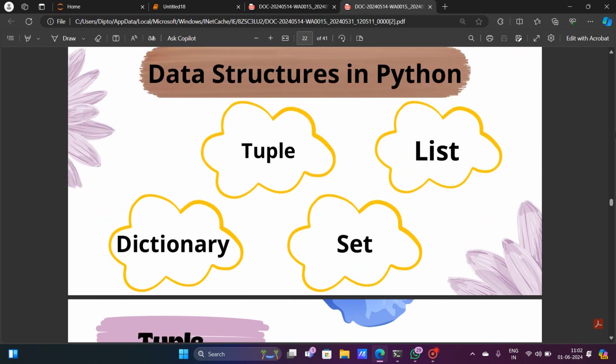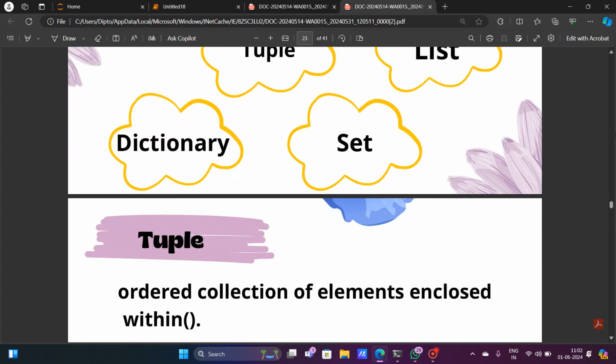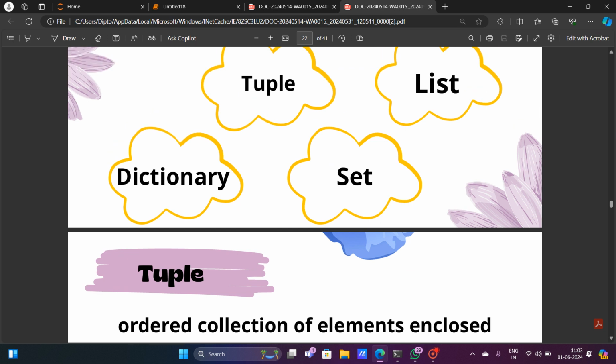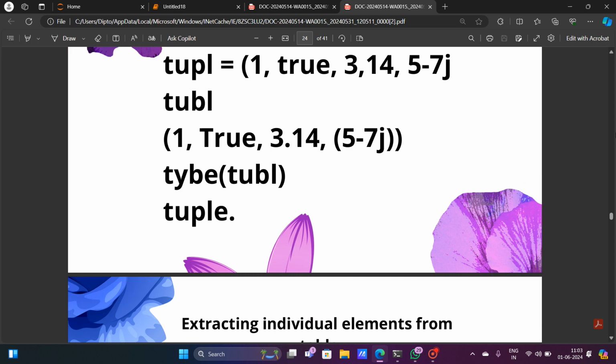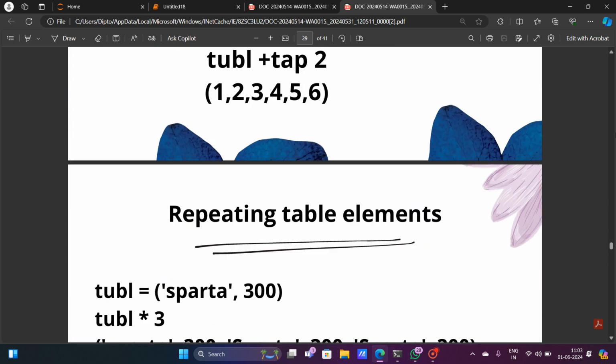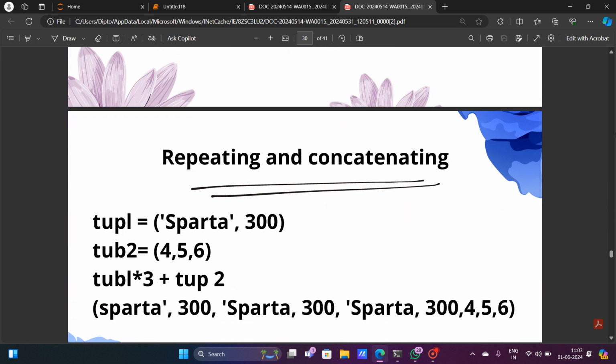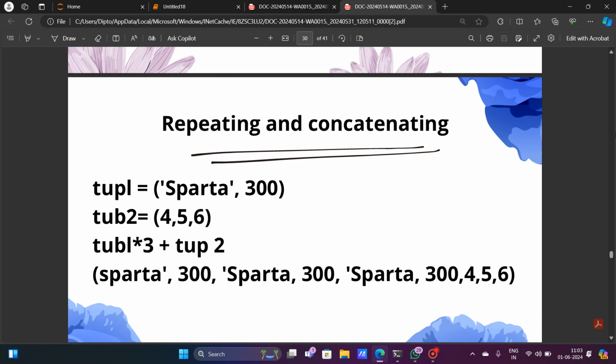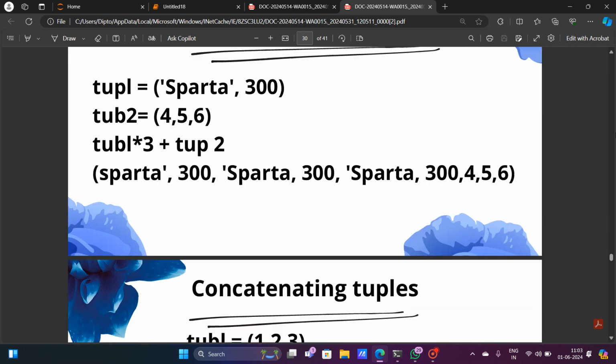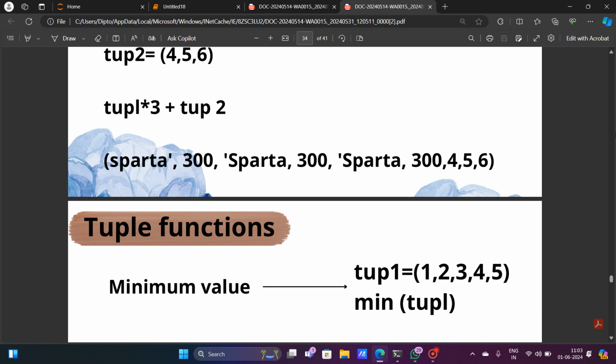In the previous video, I discussed the tuple. Now I am going to discuss the data structure called list. What is a list? A list is a data structure in which the elements or the values that you are assigning to the variable are enclosed within a third bracket. So this is basically a list.